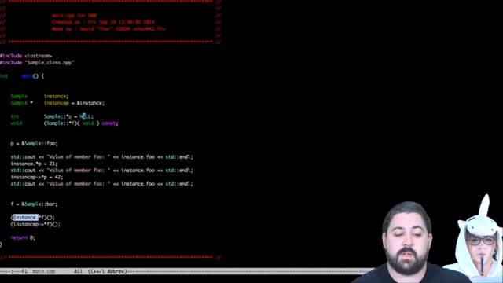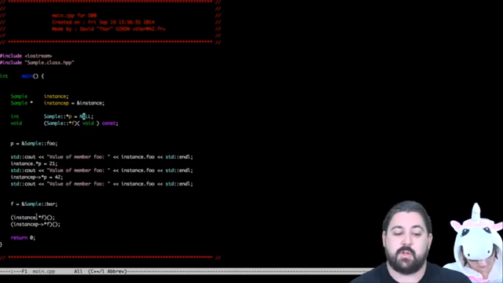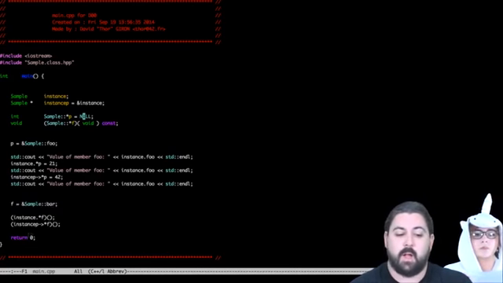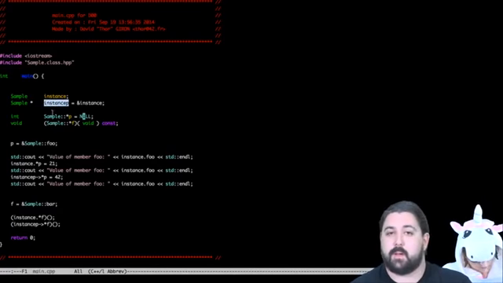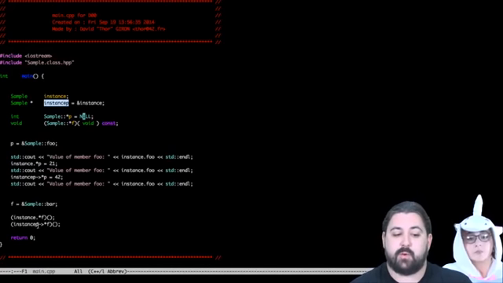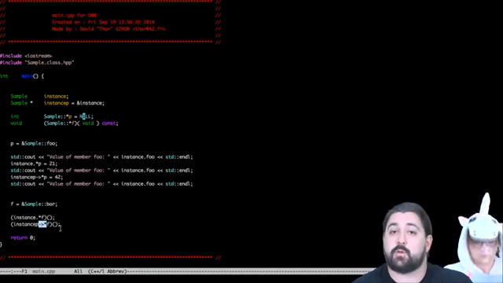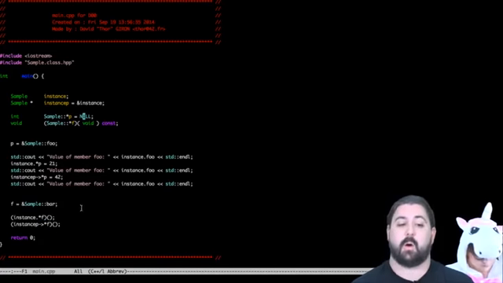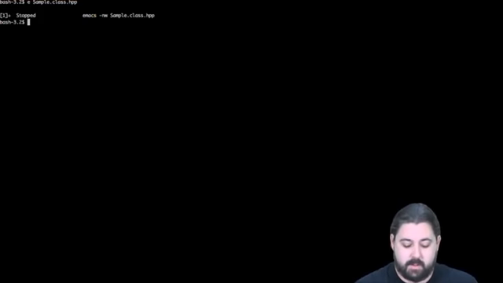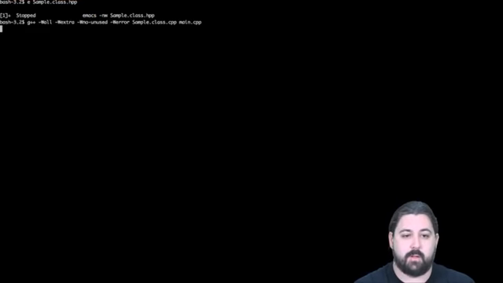Here, I'm using directly an instance variable declared here. So I'm using the dot star as it's not a pointer to call my f pointer on function that has been assigned here. If I want to use a pointer, in particular instasep declared here, I'll be able to use the arrow star operator to use my pointer on member function. So we'll be able to compile and run all of this to make sure we're good. Let's run it.